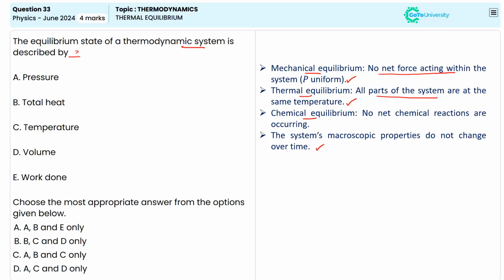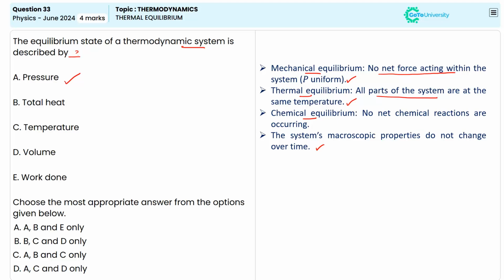Option A is given as pressure. Pressure is a key property in determining the mechanical equilibrium. A system will be in mechanical equilibrium if the pressure is uniform throughout the system. So the pressure will be part of the equilibrium state. So option A will be in our answer.